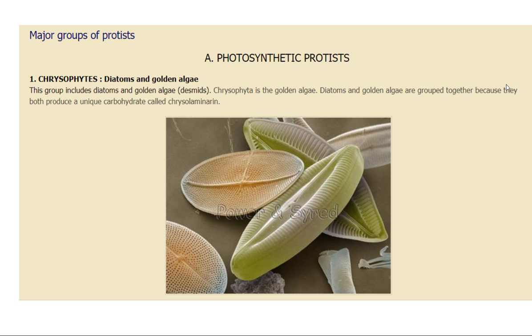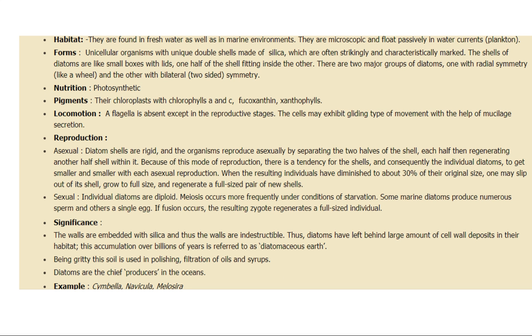Diatoms and golden algae are grouped together because they produce a unique carbohydrate called chrysolaminarin, and this point was discussed there. You can see the picture also. They are found in fresh water as well as marine environments. They are microscopic, they float passively in water currents, and they are unicellular organisms with a double shell made up of silica, which is often strikingly and characteristically marked. The shells of diatoms are like small boxes with a lid, one half of the shell fitting inside the other. There are two major groups of diatoms, one with radial symmetry and the other with bilateral or two-sided symmetry.